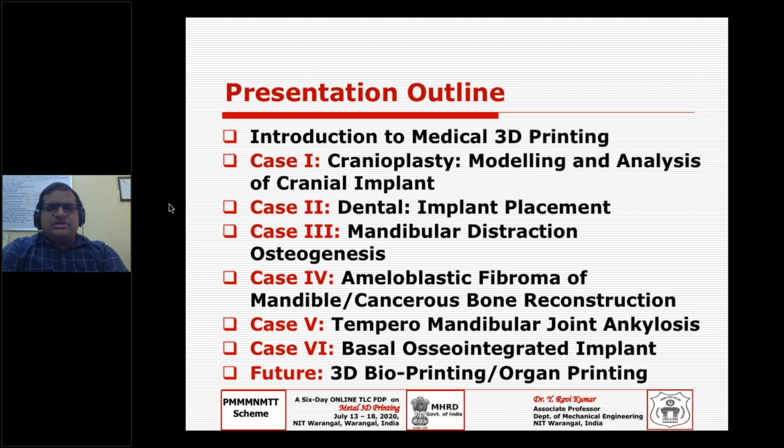You may have several applications of these biomodels derived from patient data, but all are either bone, or to some extent soft tissue, or, one step ahead, tissue. But what could be the future? The future could be organ printing.